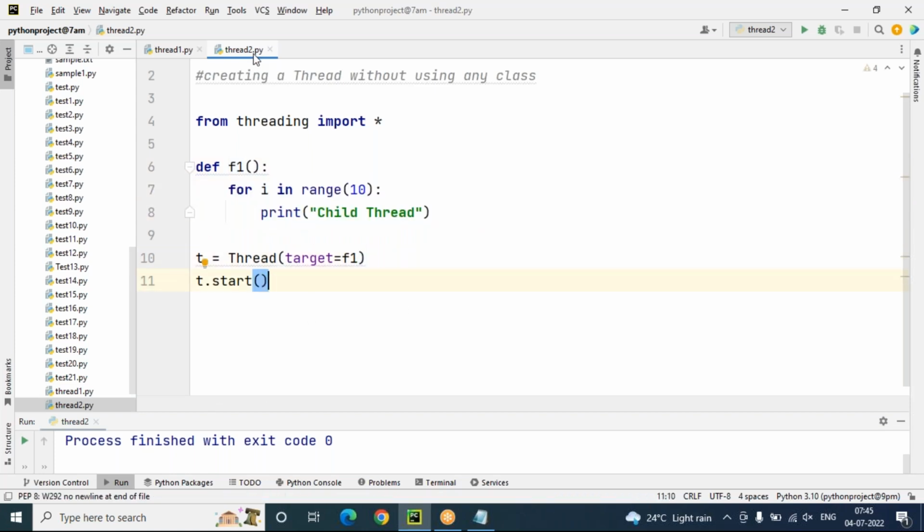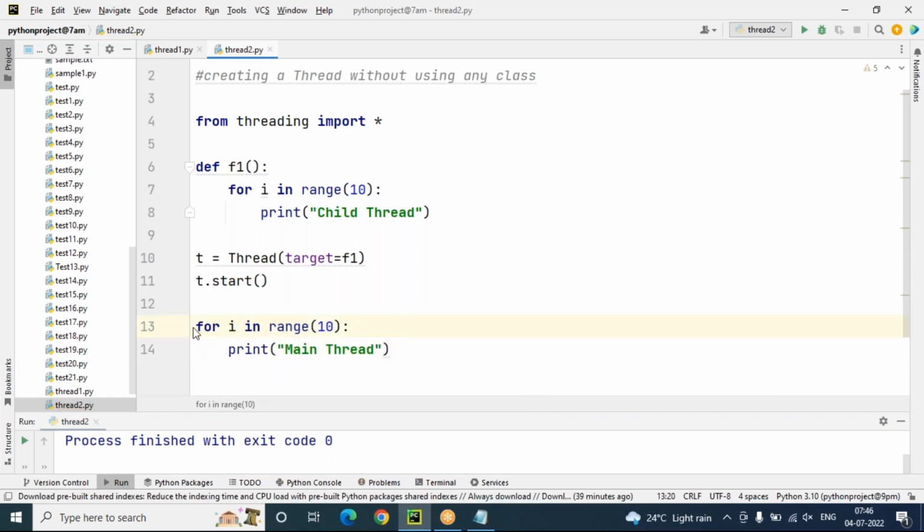Suppose this thread2.py right now has one function, f1. The f1 function is executed by the child thread. But look here, the remaining part, for i in range of 10, print. This part of the code is executed by which thread? Main thread only, because line number 13 and line number 14 are executed by the main thread.